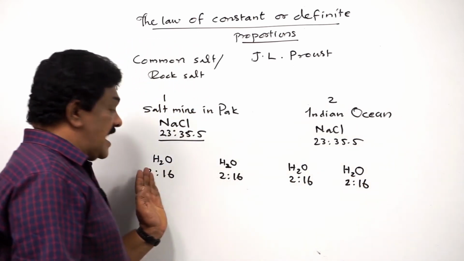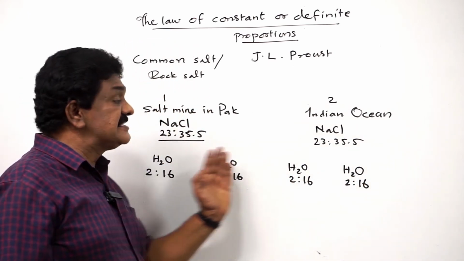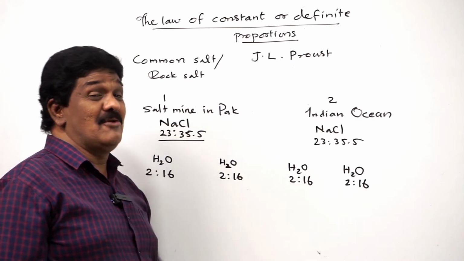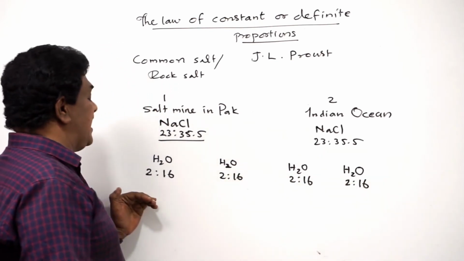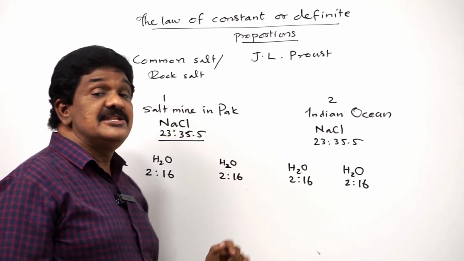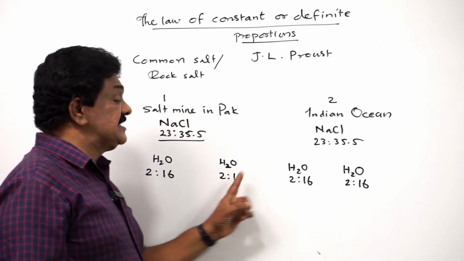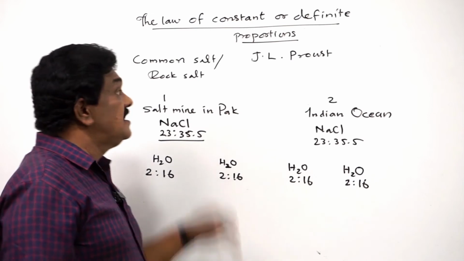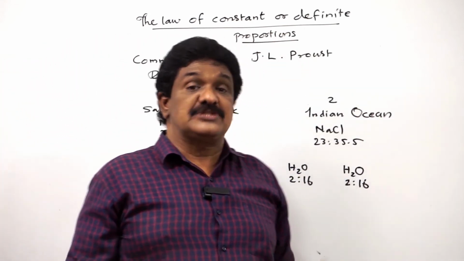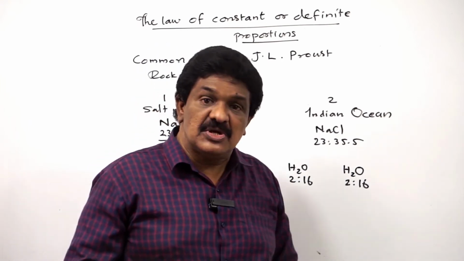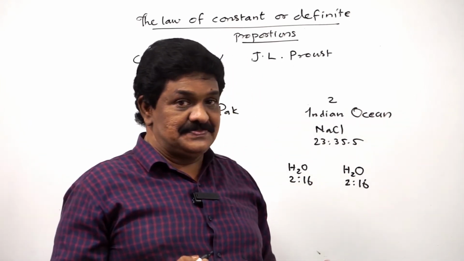See, I have taken different samples of the same compound and they are pure and they contain hydrogen and oxygen in the ratio 2:16 by mass. Hence, the law of constant or definite proportions is illustrated or verified.